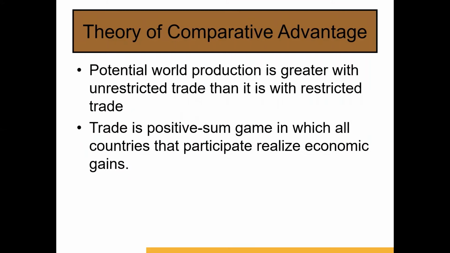Through the example of two countries and two commodities, the theory of comparative advantage argued that potential world trade is greater with unrestricted trade than it is with restricted trade. Trade is a positive sum game in which all countries that participate realize economic gains. Since there are a lot of assumptions in the model proposed by David Ricardo, it is difficult to predict trade between countries in the real sense.